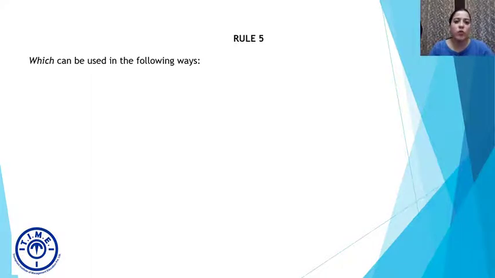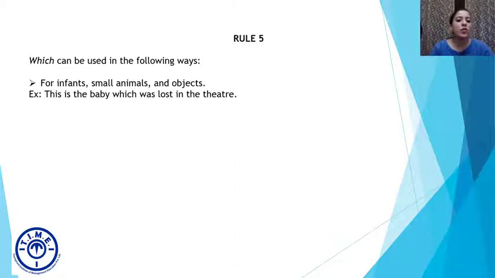Which can be used in the following ways. So which is also a relative pronoun. Let's see in which ways it can be used. The first one, for infants, small objects, small animals and objects. This is the baby which was lost in the theater. So baby is a living thing. So I can use who, but I use which because we don't usually assume the gender of a baby, right? Which is why even when we are talking of personal pronouns, I will use its for baby or small animals. So here, this is the baby which was lost in the theater.